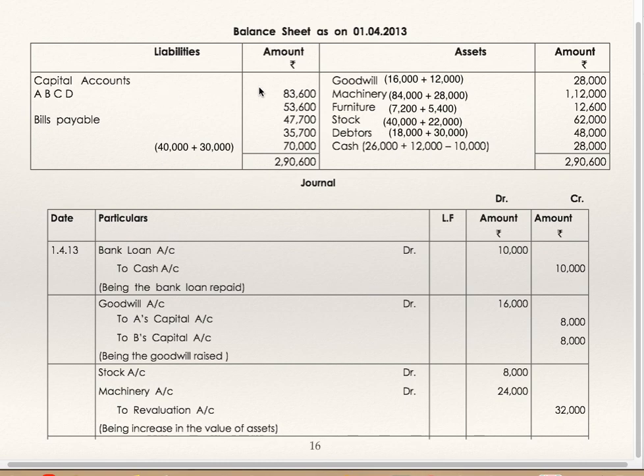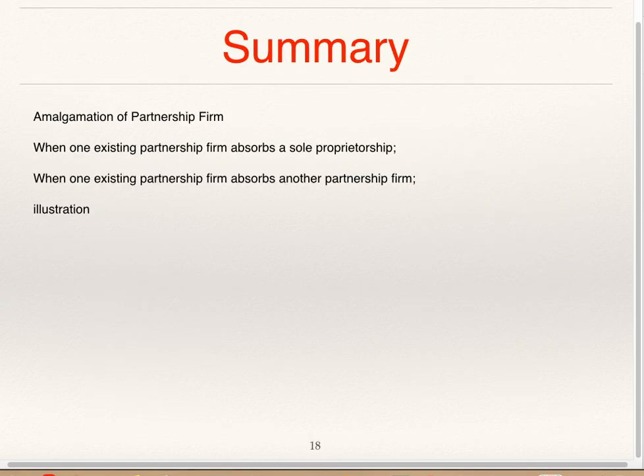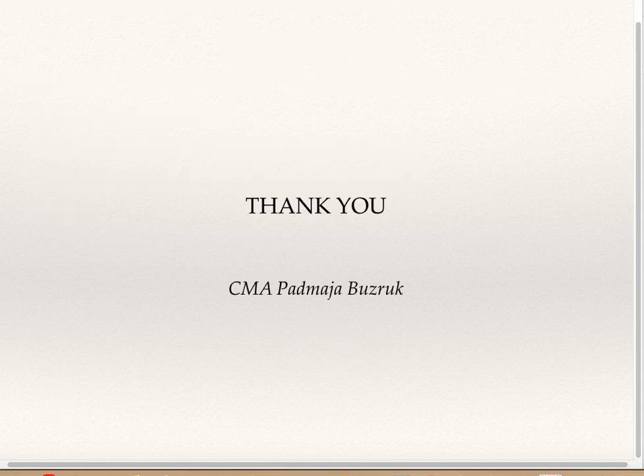Capital accounts, we have seen capital accounts A, B, C and D. These balances have been taken here, and bills payable is addition of bills payable of both the firms. In this particular video, we have seen amalgamation of partnership firm when one existing partnership firm absorbs a sole proprietorship, and when one existing partnership firm absorbs another partnership firm. We have seen illustration for both the above cases. Thank you.